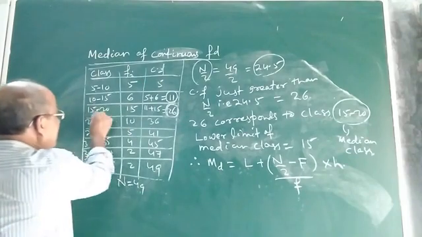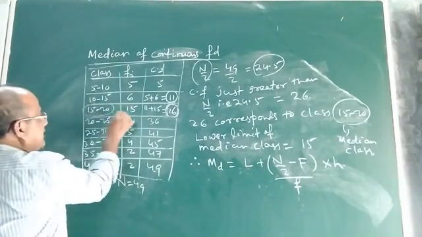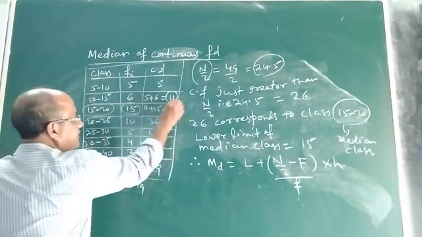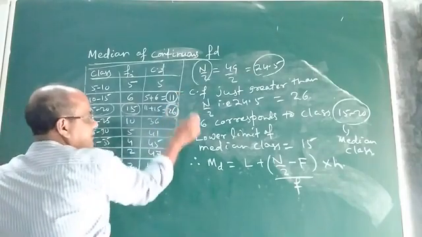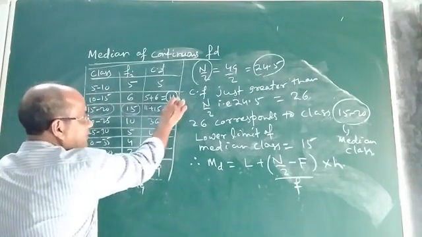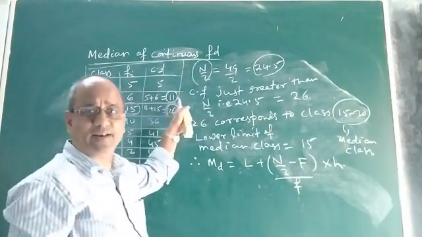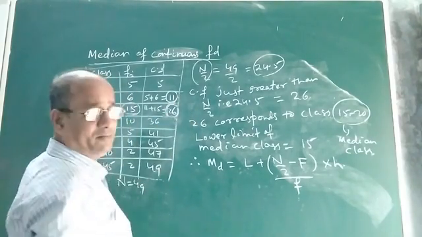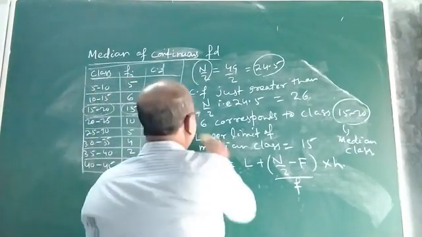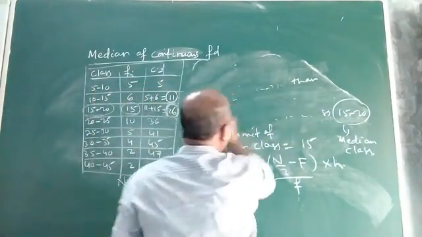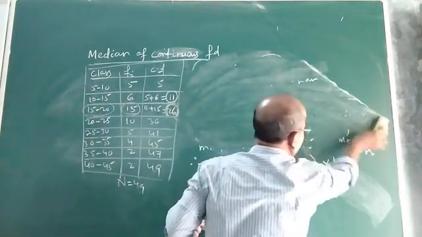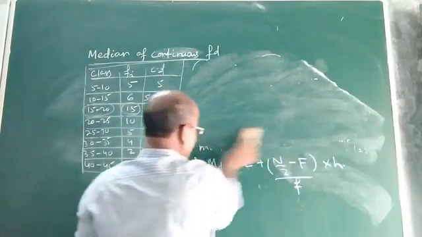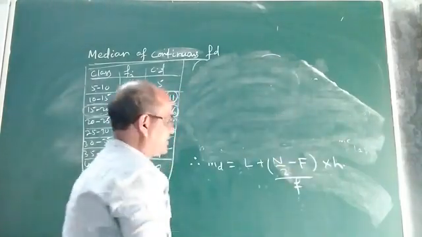This is the median class, this is the frequency, this is the cumulative frequency. The value of F in this case will be 11, because 11 is the cumulative frequency preceding the median class. So, children, this is the formula to calculate the median of a continuous frequency distribution.